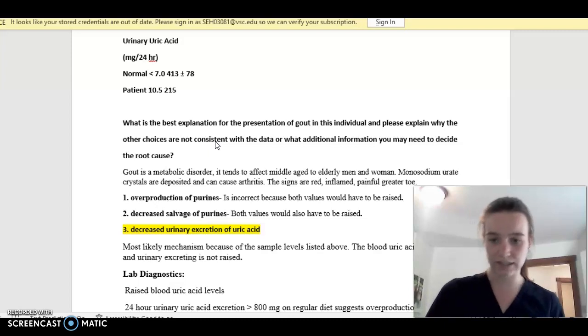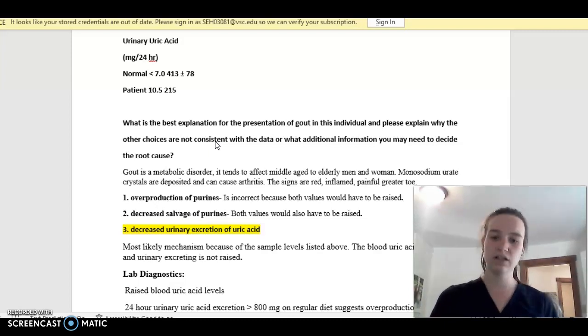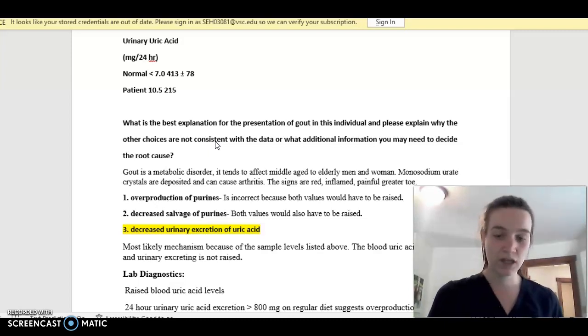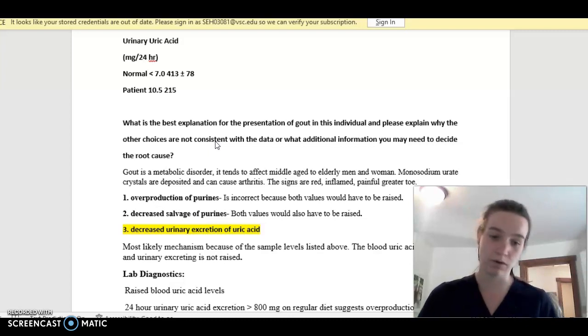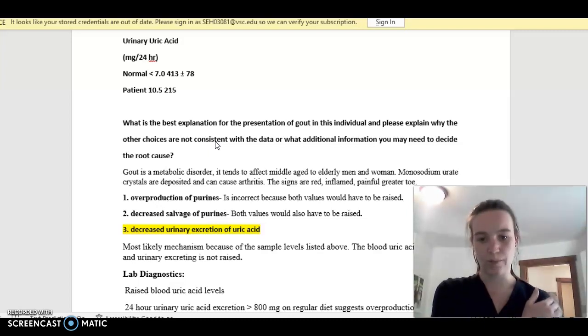So gout essentially is a metabolic disorder. It tends to affect middle-aged to elderly women and men. Women usually are postmenopausal. So essentially, monosodium urate crystals are deposited and can cause arthritis. The signs are a red, inflamed, and painful great toe. So that's what's going on here.